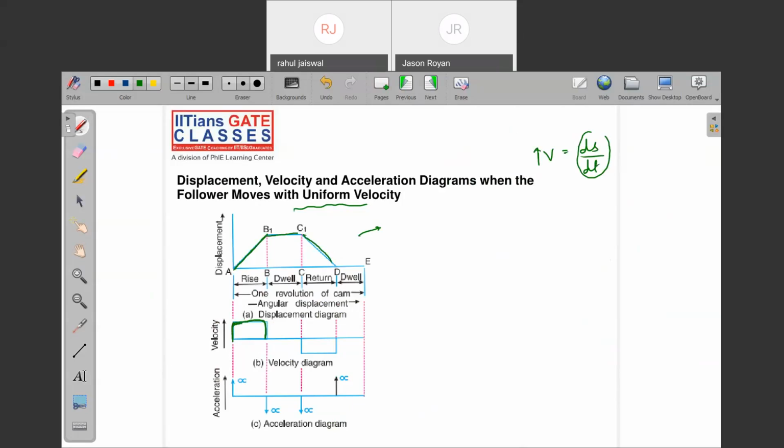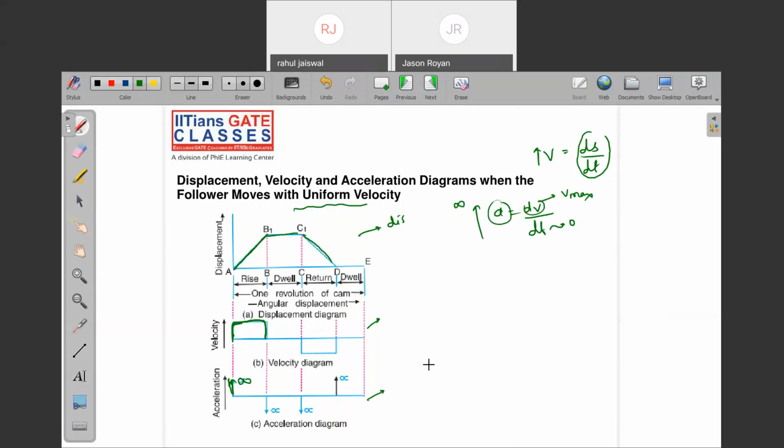This is the displacement diagram. This is the velocity diagram. And this is acceleration. Now here it is infinity. Why is it infinity? At the starting point, what is the acceleration? dv by dt. When the time interval is almost 0, the velocity reaches from 0 to maximum. That means acceleration will be infinity. Yes or no?